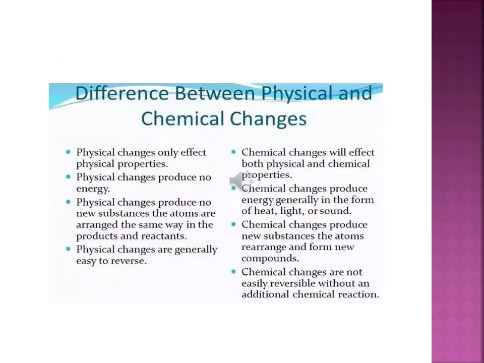Difference between physical and chemical changes. As I told you in previous slides, a physical change only affects the physical property, whereas in a chemical change both physical and chemical properties change. A physical change produces no energy, while a chemical change produces more energy. A physical change produces no new substance, while a chemical change produces new substances. A physical change is generally reversible, while a chemical change is irreversible.